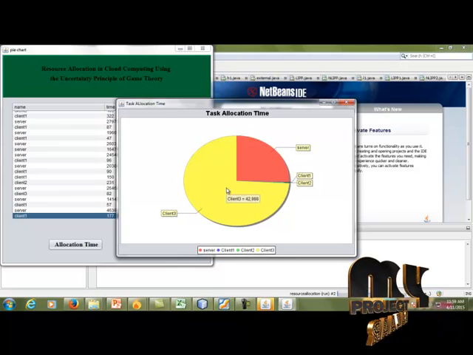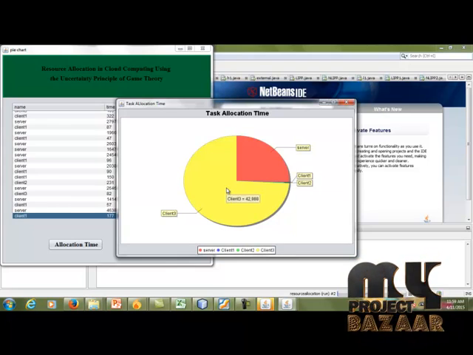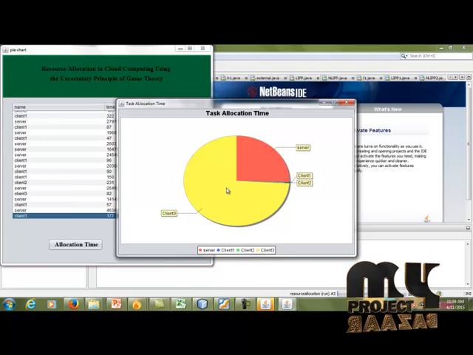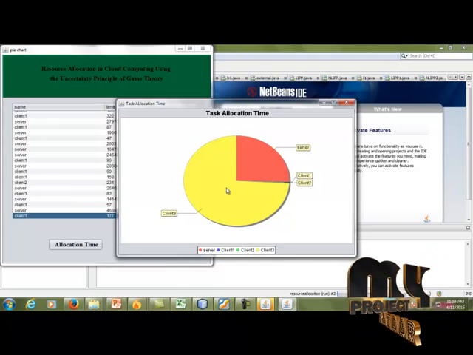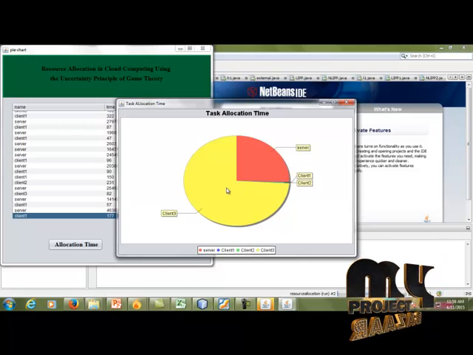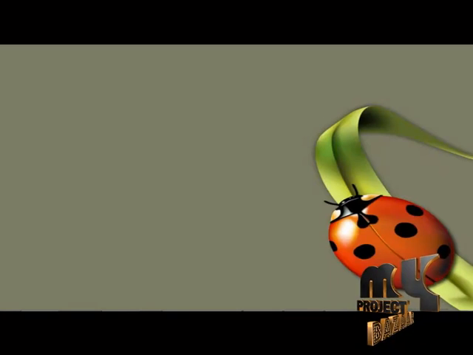After selecting the file and sending it to the server, it will check which algorithm is suitable for the client, that means the task allocation page or the collision dissolving algorithm. To choose between these two algorithms, finally one algorithm will be selected, task allocation, and the file will be sent to the client. Thank you.